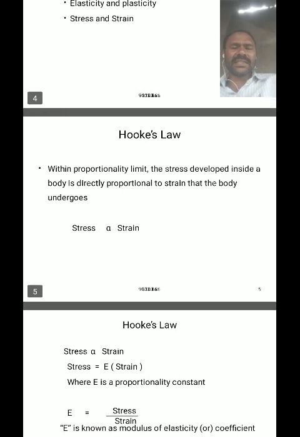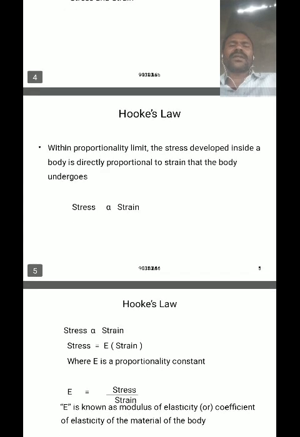So it's easy to say that within the elastic limit, the applied stress is directly proportional to the producing strain. This is called Hooke's law.